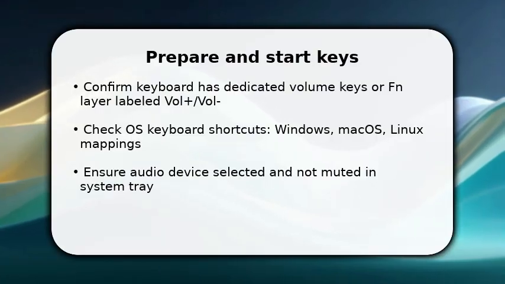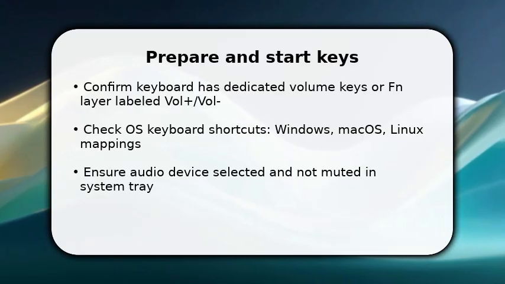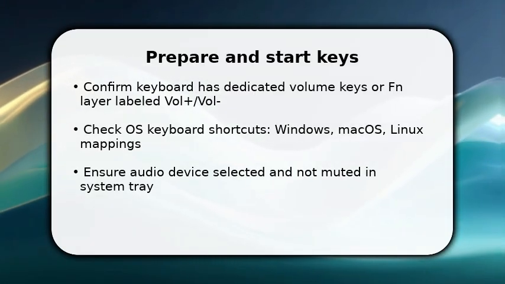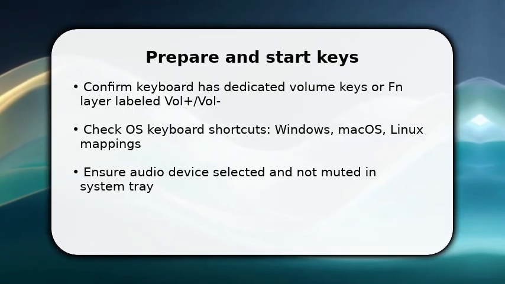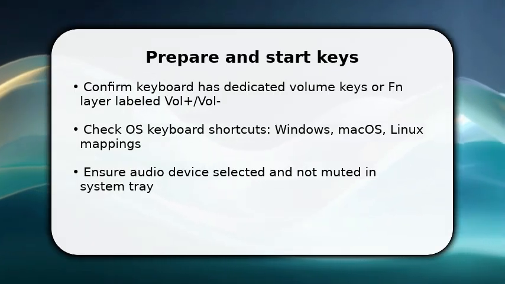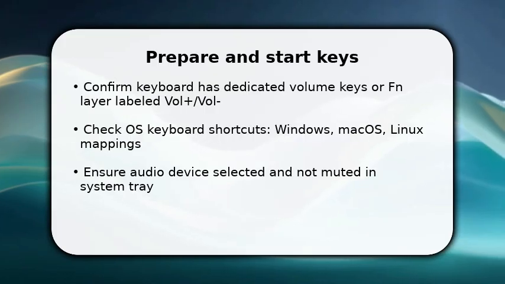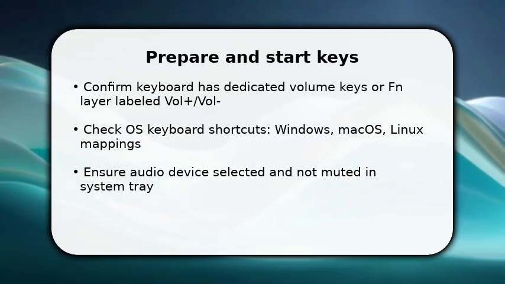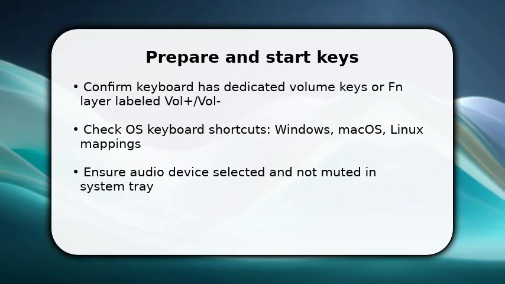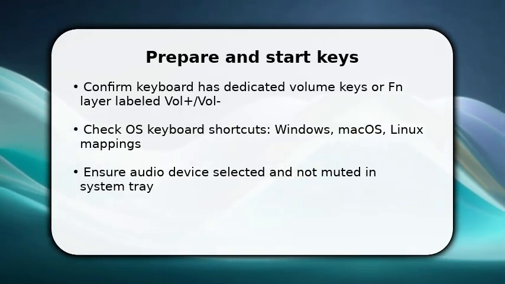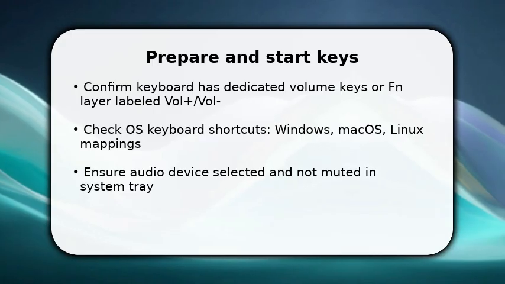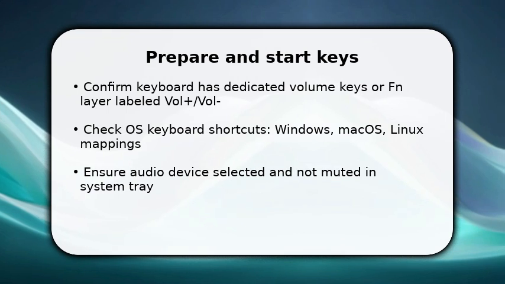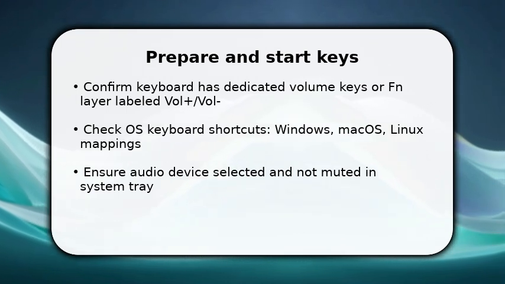You begin by confirming prerequisites and taking the first actionable steps. Check that your keyboard exposes Vol+ and Vol- or an FN layer that does. If you use Windows, macOS, or Linux, verify the system shortcut mapping so the keys register. Once done, make sure the correct playback device is selected and not muted in the system mixer, otherwise keys will change nothing. Press Vol+ briefly to test increment. If nothing happens, proceed to enable key handling in the OS settings.